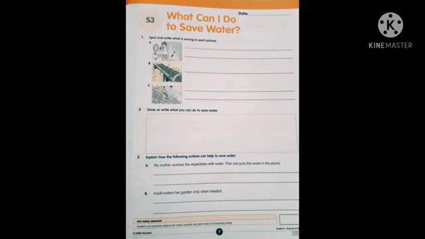Now see the second question, children. Draw or write what you can do to save water. You have to write or draw how you can save the water. See the third question. Explain how the following actions can help to save water. A. My mother washes the vegetables with water, then she puts this water in the plants. See the next question. Anjali waters her garden only when needed.